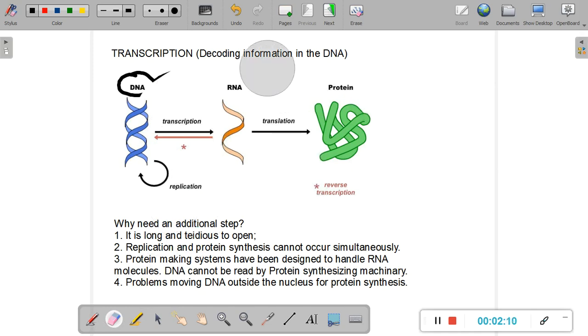Now, the interesting point here is, why has life evolved such a complicated mechanism? Why can DNA directly not be used to synthesize proteins? Now, the first thing that we must bear in mind is that the primitive, the older genetic material is the RNA, and it has been established by a couple of experiments and a couple of theories that we have at our hands. So RNA was the first genetic material which eventually evolved to give rise to DNA.